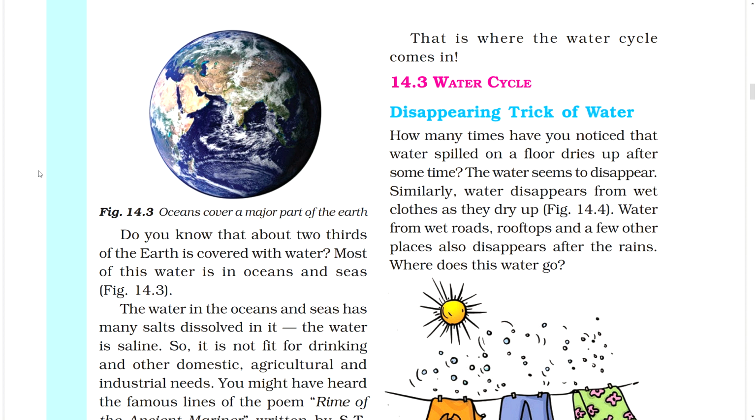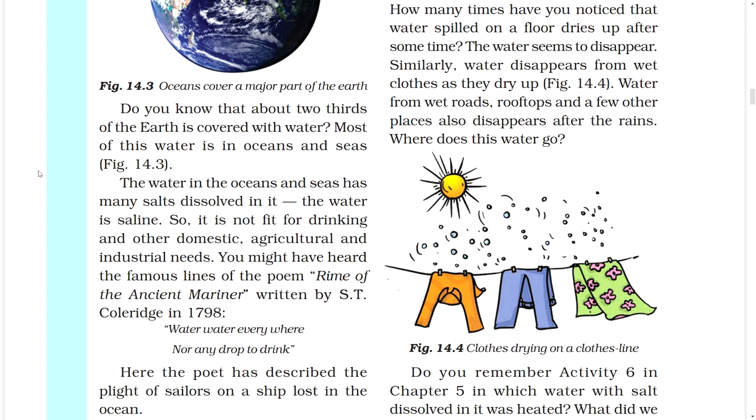Figure. Oceans cover a major part of the earth. Do you know that about two-thirds of the earth is covered with water? Most of this water is in oceans and seas. Figure. The water in the oceans and seas has many salts dissolved in it. The water is saline, so it is not fit for drinking and other domestic, agricultural, and industrial needs.